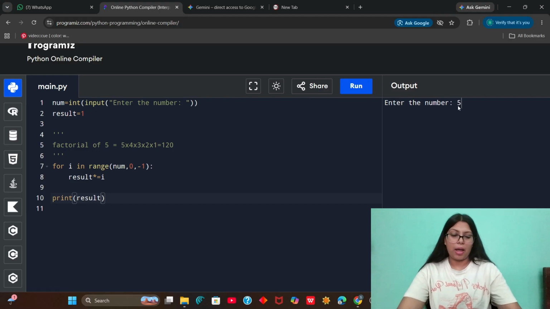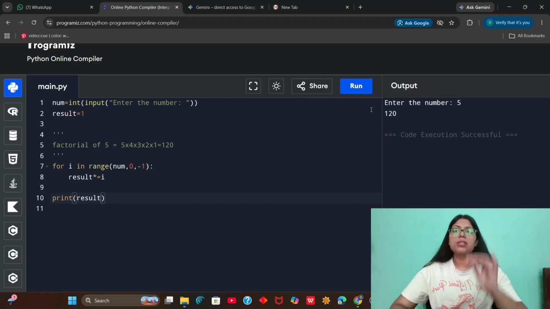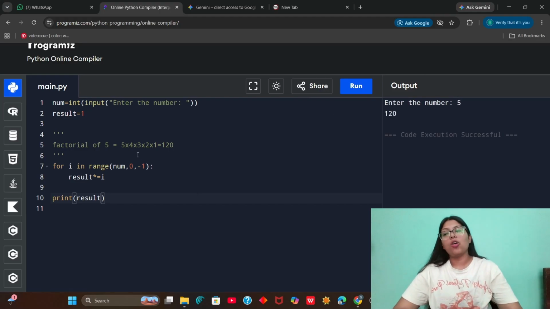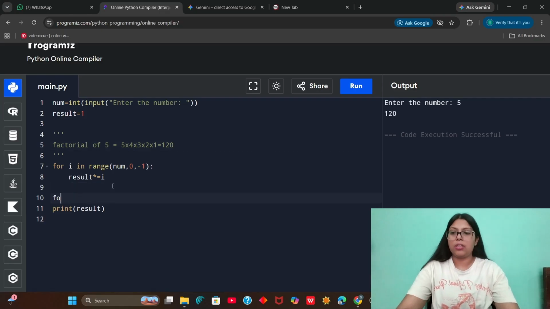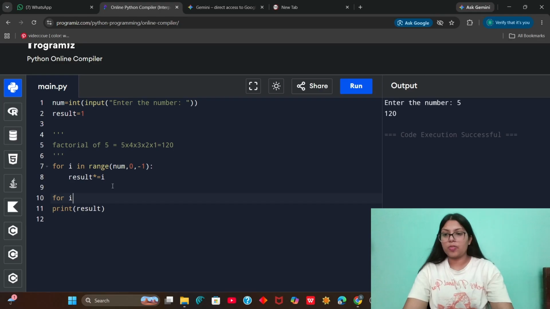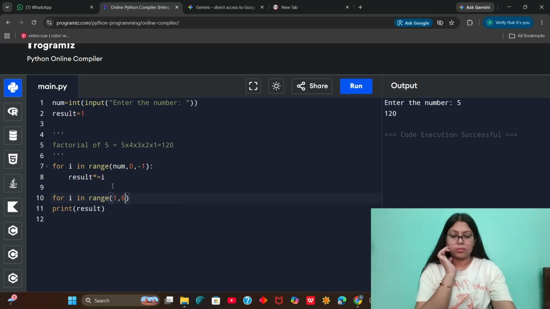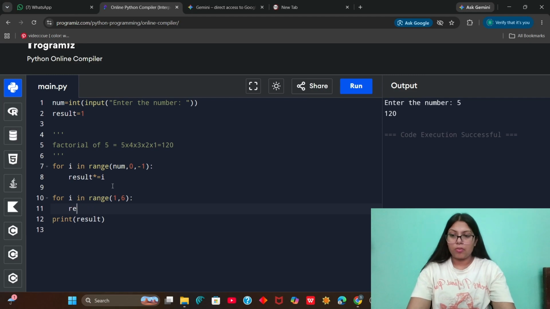So if I write 5 in this, it will give us 120, just as how we are calculating here. So yeah, this is the execution. This is the first way of doing it. I can also do it with the ascending order instead of this reverse counting. For I in range 1 to 6, I have to multiply result with I.